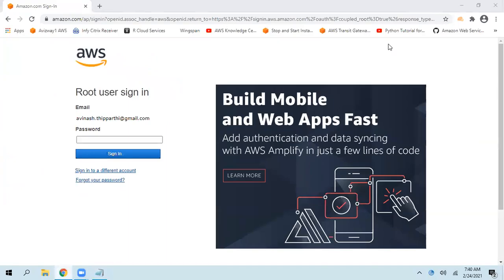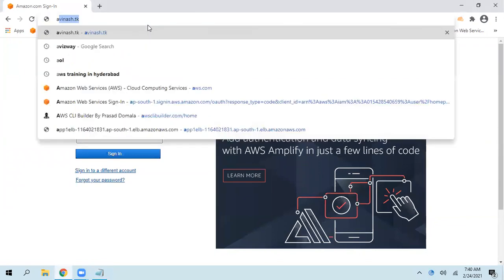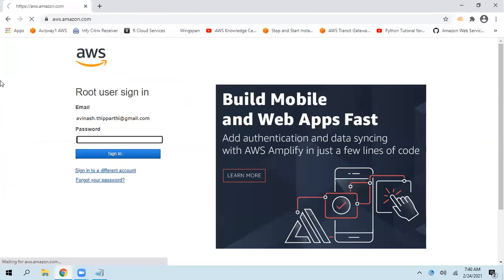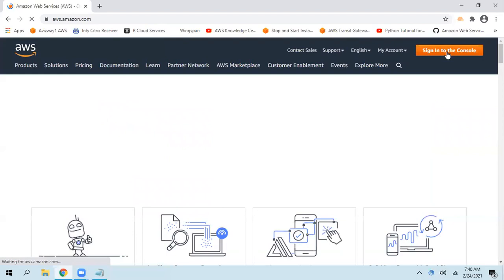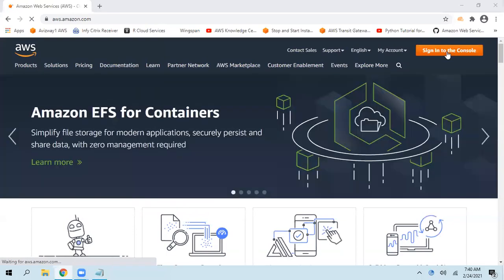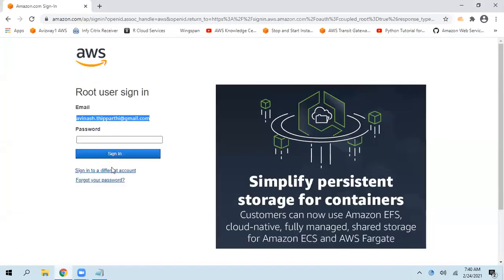Right. So I'm going to log into my AWS account. Go to aws.com. Here the option to sign in to the console is there. Click on sign in to the console. I recently logged in using this, so it's directly picking that. Otherwise, click on sign in to a different account.